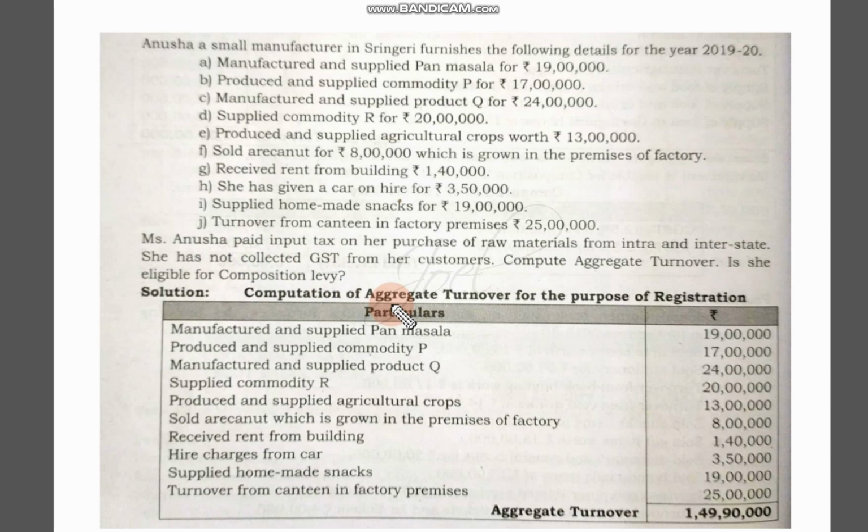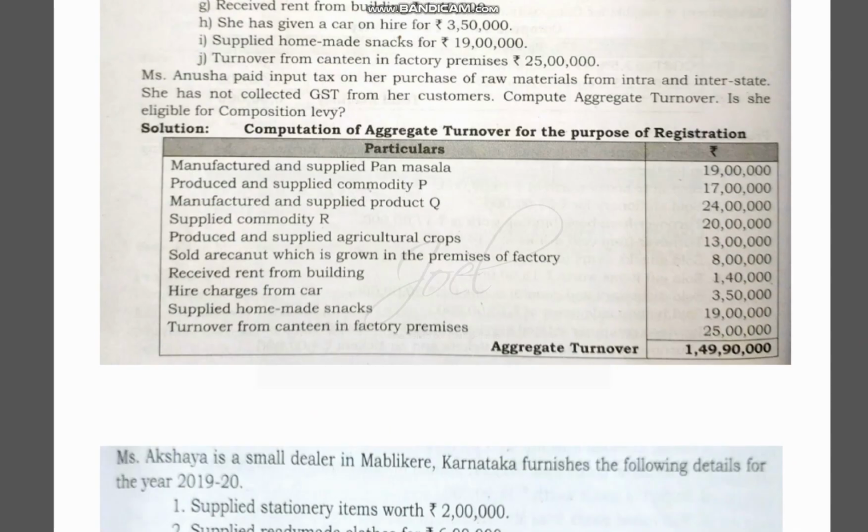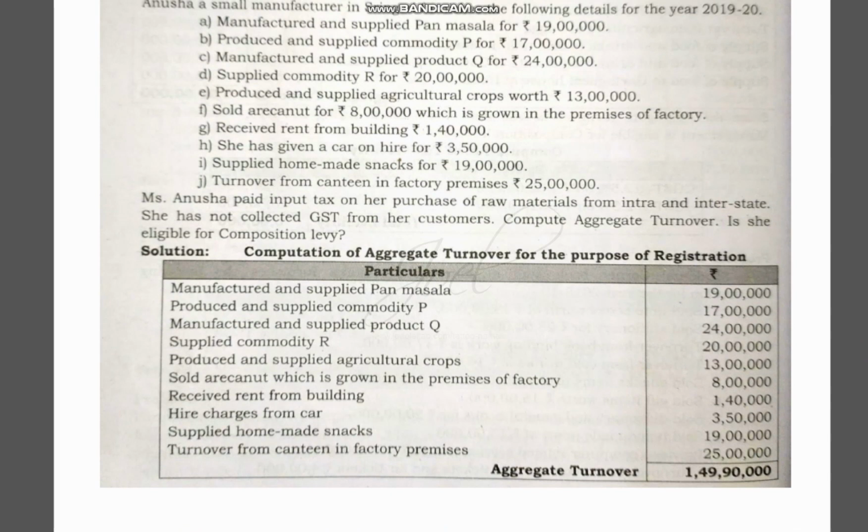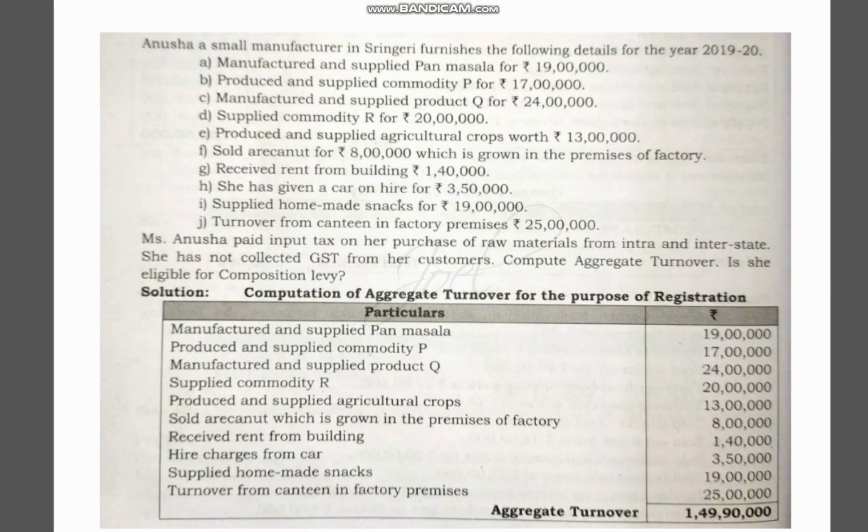Remember one thing: for the composition levy scheme, I have already told you certain rules and regulations we have to follow. First of all, the turnover should be less than 150 lakhs, that means 1 crore 50 lakhs. That is one condition.